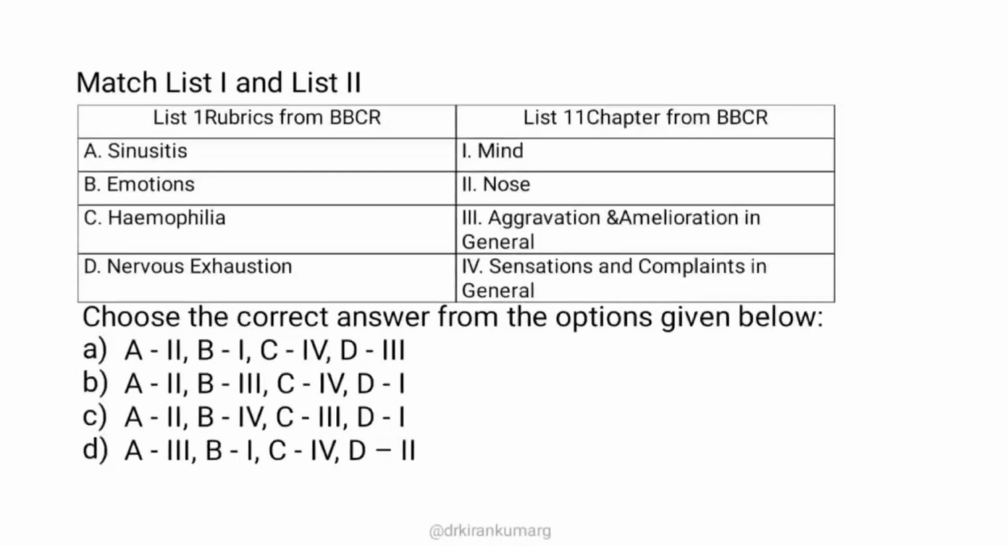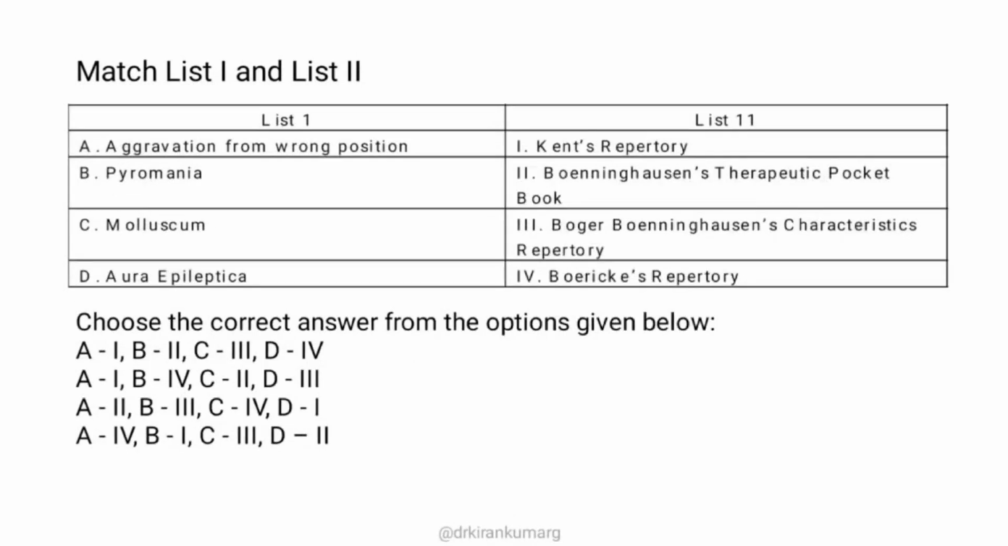Here there is one more question based on list 1 and list 2 of the repertories. It's not just Kent's repertory in general; a list of repertories is mentioned, and under list 1 there is a list of rubrics. You need to match the right rubric to the right repertory. It's quite a tough question, unless you have been consulting repertories in and out, it will be a very difficult question to answer.